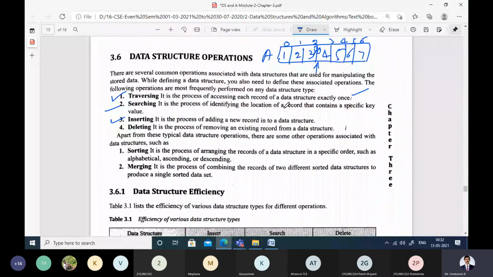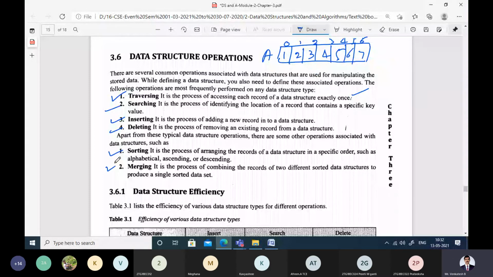Deletion: I want to delete one element. Say I want to delete 80, which we inserted just now. That is called deletion. Apart from this, we can also perform operations called sorting and merging. What is sorting? We know that sorting is simply the process of arranging the given elements.